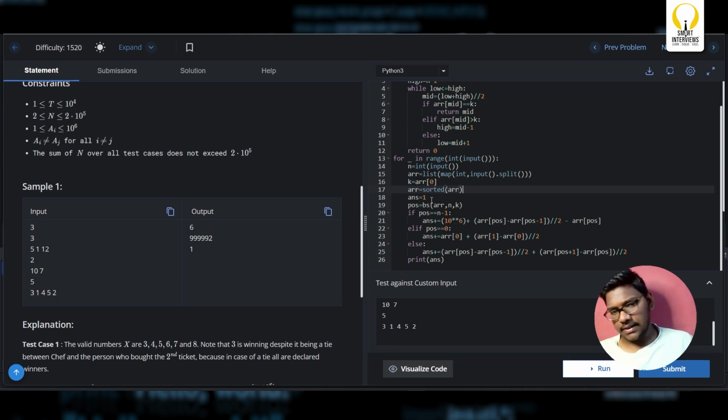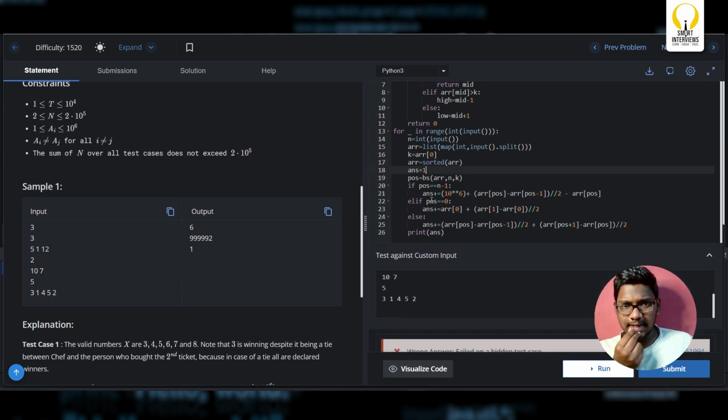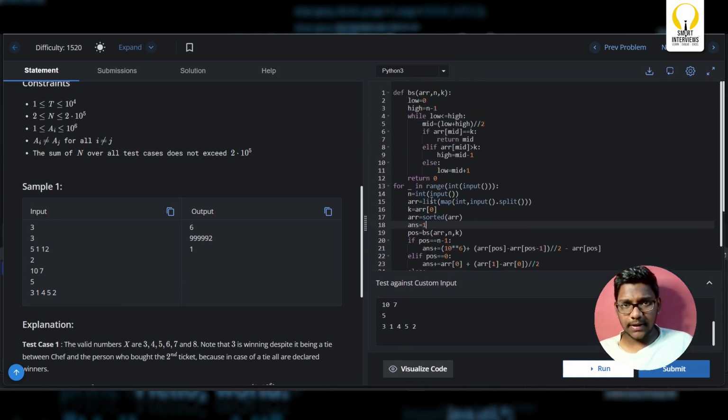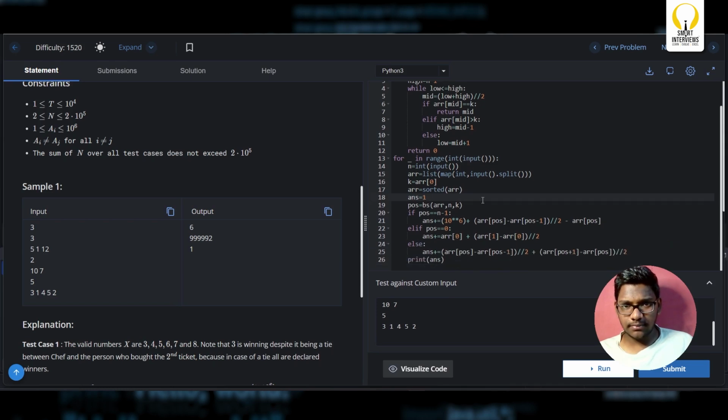I'll first consider answer as 1. I'll pass k to the function as well. Even that is fine, or without even passing, anyhow it works. If position is equal to n minus 1, if it is the last position, then I'll consider this 10 power 6 plus area of n minus 1 minus area of n minus 1 by 2, and again minus area of n minus 1.